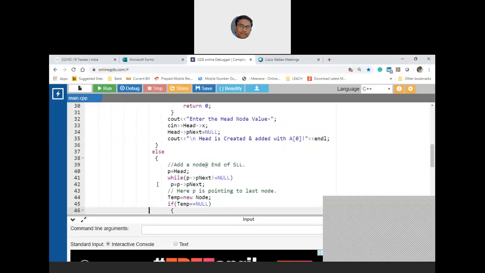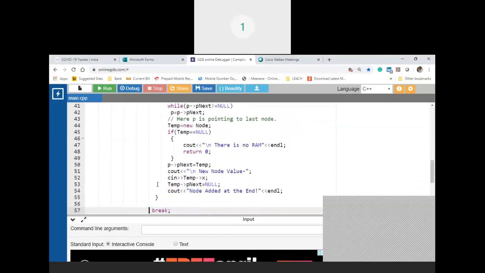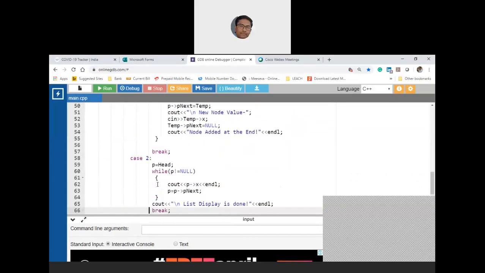Displaying the list is very simple. What needs to be done is you take a dummy node P, which is initially pointing to head, and you will have meaningful information in P only if P is not null. So in line number 60, you are checking whether P is null.